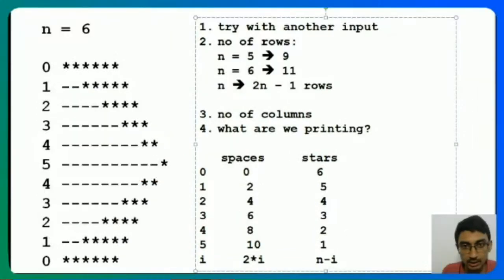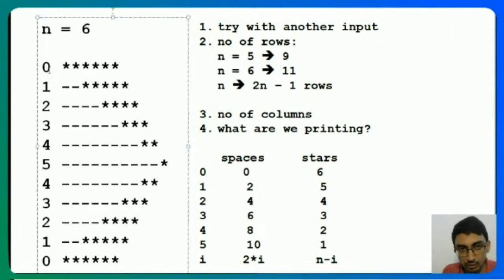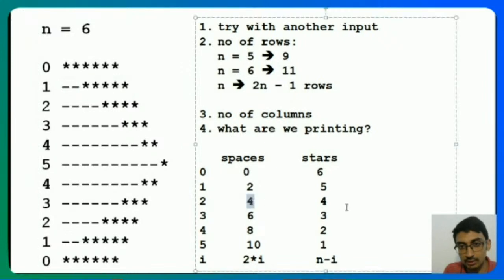Okay. This part, if I just talk over here, do you notice that for the 0th row, I'm printing 0 spaces and 6 stars. For the first row, I am printing 2 spaces and 5 stars. Right? For the second row, I'm printing 4 spaces and 4 stars. Which means that for any given I, just by following this pattern, I'm going to print 2 I spaces and n minus I stars. Right? Did you understand this? How I got this 2I and n minus I?